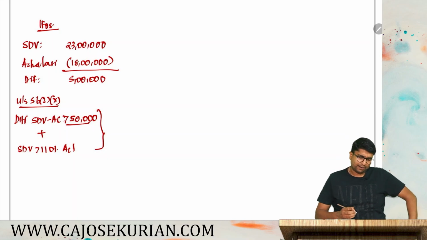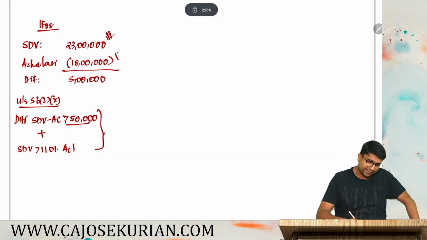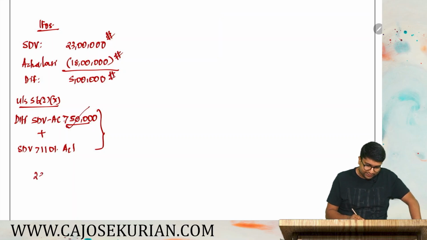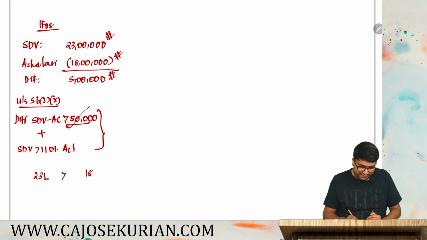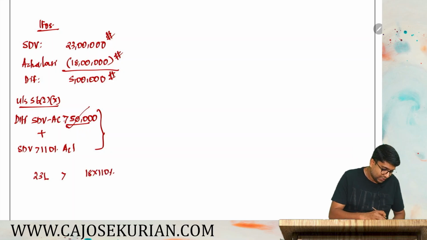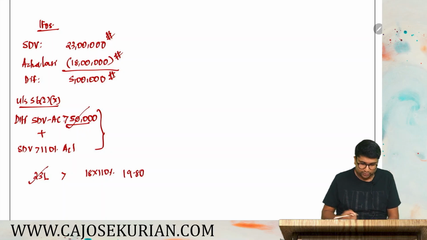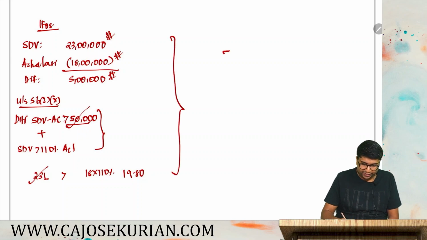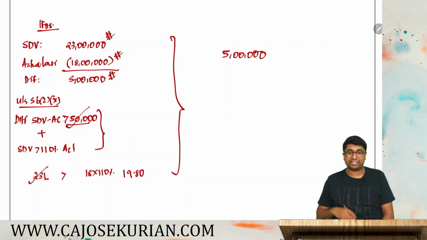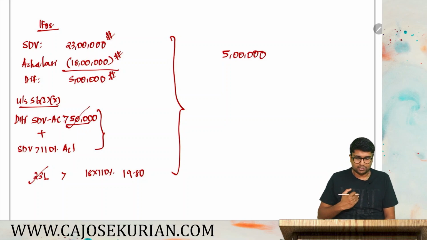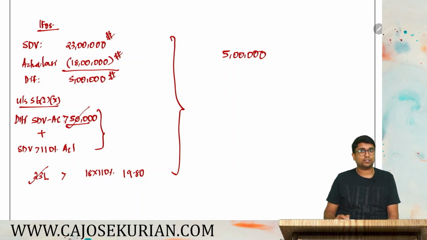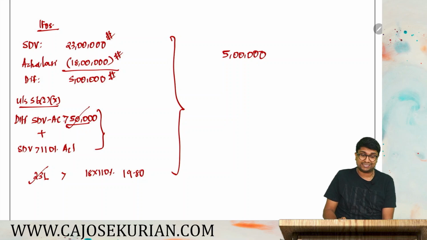Let's check. Stamp duty value was 23 lakh. Actual consideration is 18 lakh. Difference is 5 lakh, which is more than 50,000. Plus SDV is 23 lakh and actual consideration is 18. 18 into 110 percent, how much is that? That is 19.80. Your SDV is more than that. So we can conclude that this 5 lakhs will be taxable under IFOS under 56(2)(x). Even if he is an NR, this property is actually in India. So this amount of 5 lakhs is actually accrued in India, hence taxable in the hands of this particular non-resident.